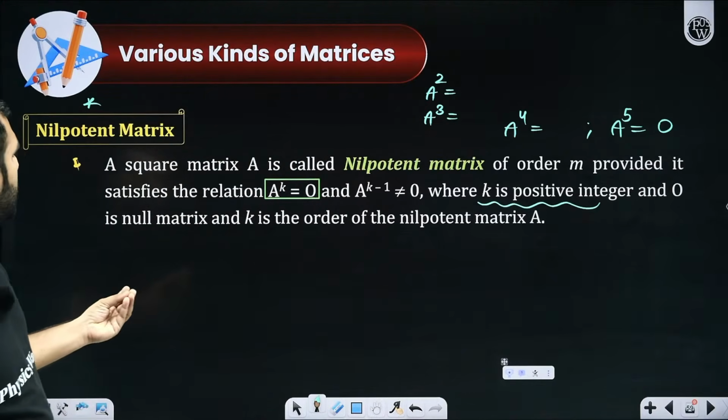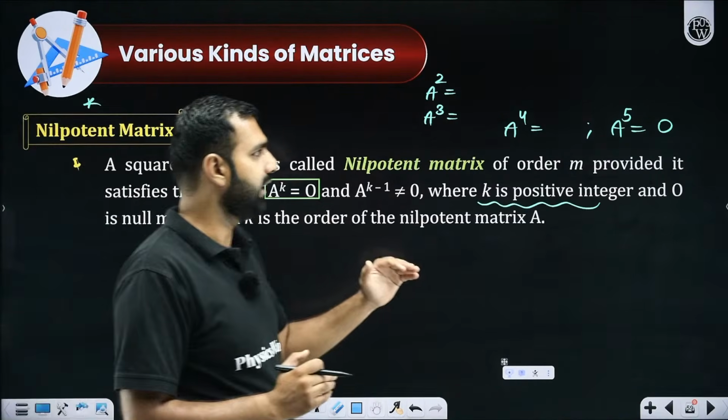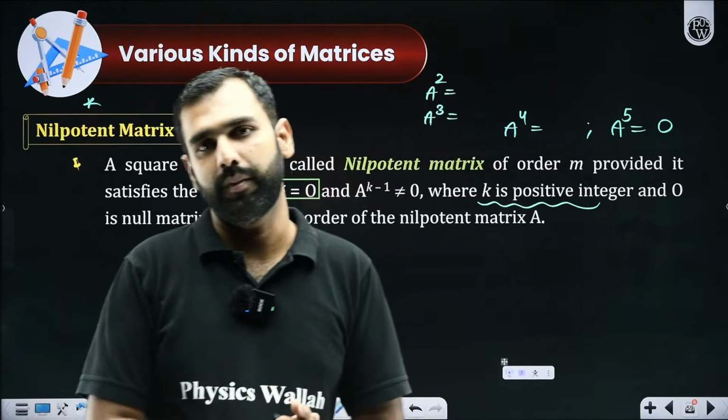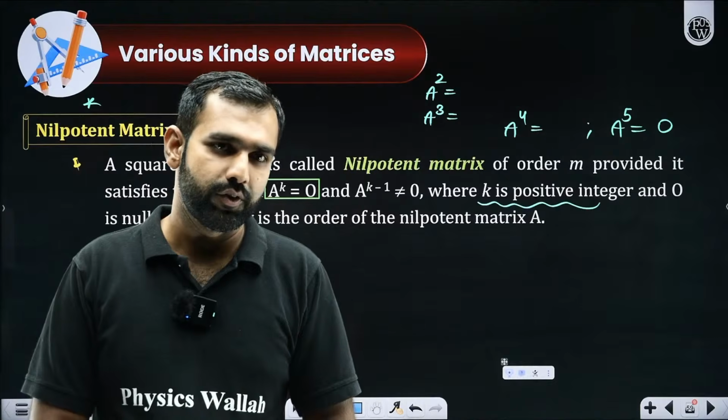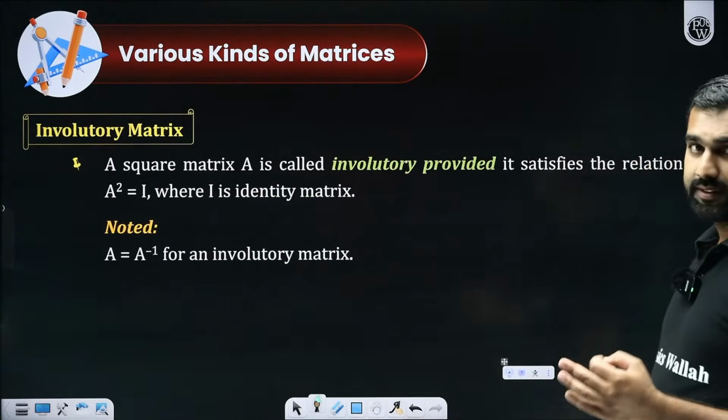But here, a certain higher power of this A, if it is giving you a null matrix, that means it is called a nilpotent matrix. Has everyone understood that, or shall I re-explain that? Everyone, tell me honestly. Then there is another kind of a matrix.